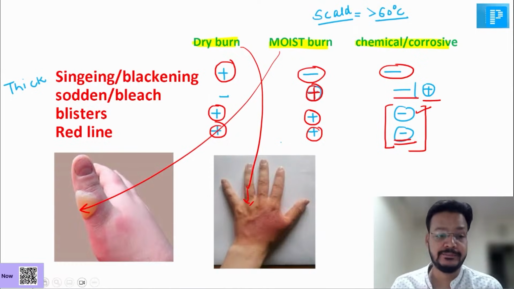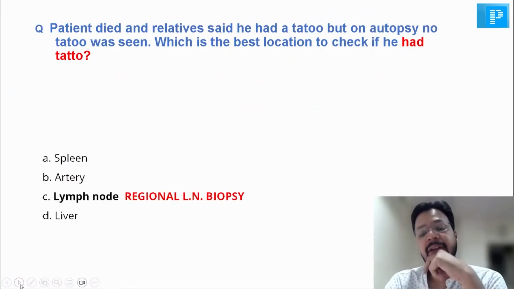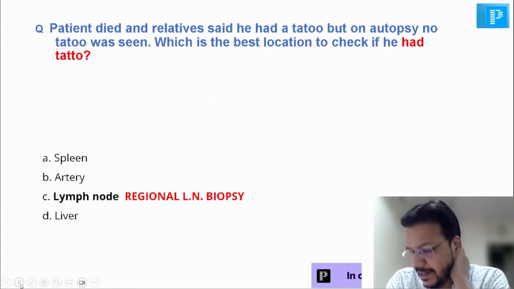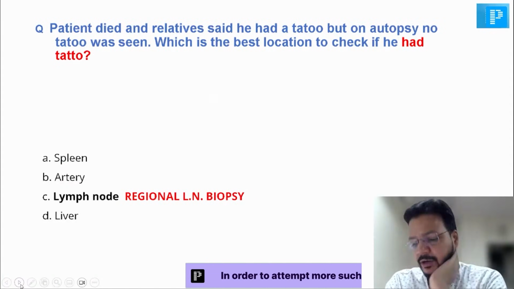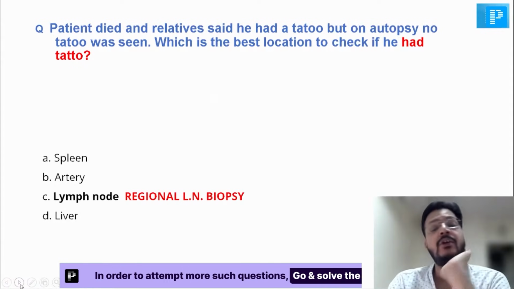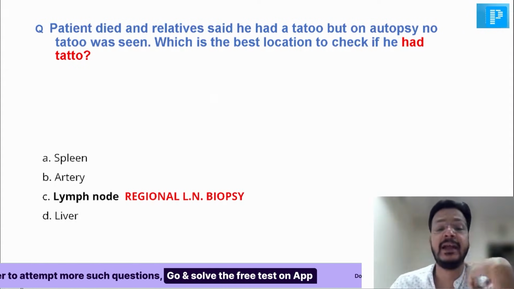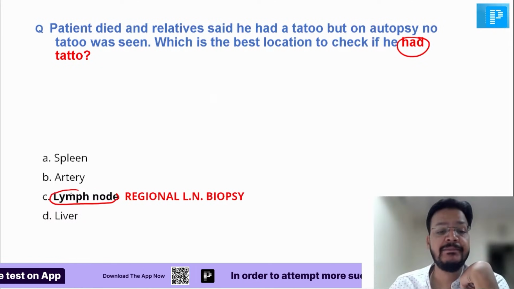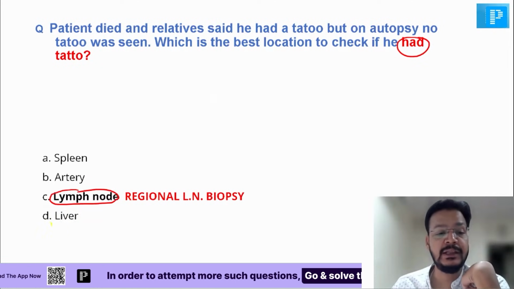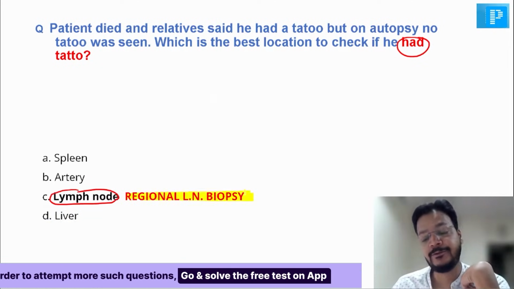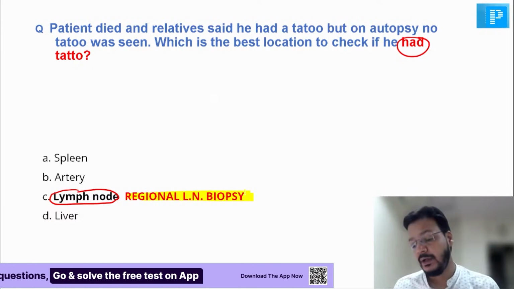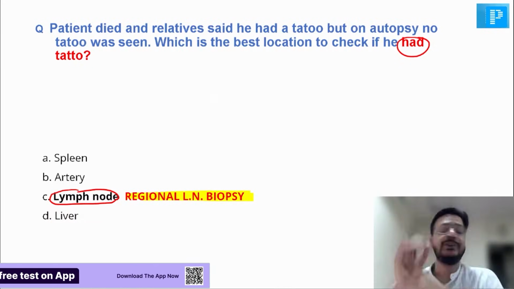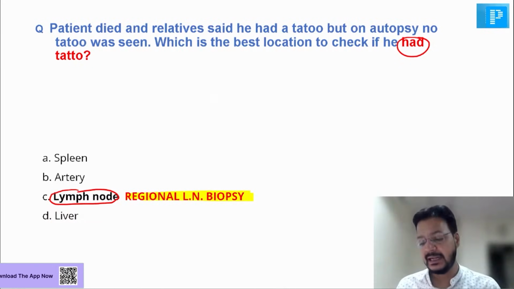This is very important. Now, sir, a patient died and the relative said he had a tattoo, but on autopsy, no tattoo mark was seen. What is the best location to check if he had a tattoo? The tattoo dye can be seen at the lymph node level, beta, and we can go for a biopsy that is known as regional lymph node biopsy. So here the answer is C.